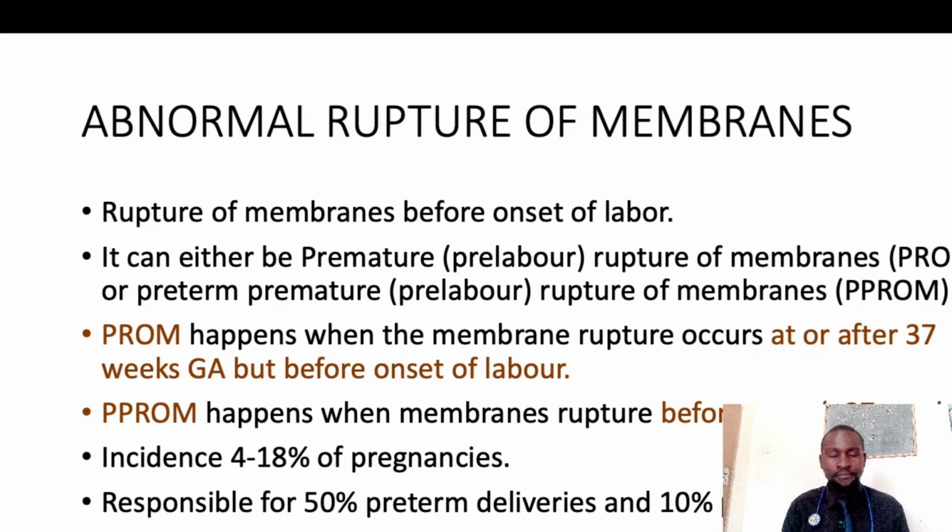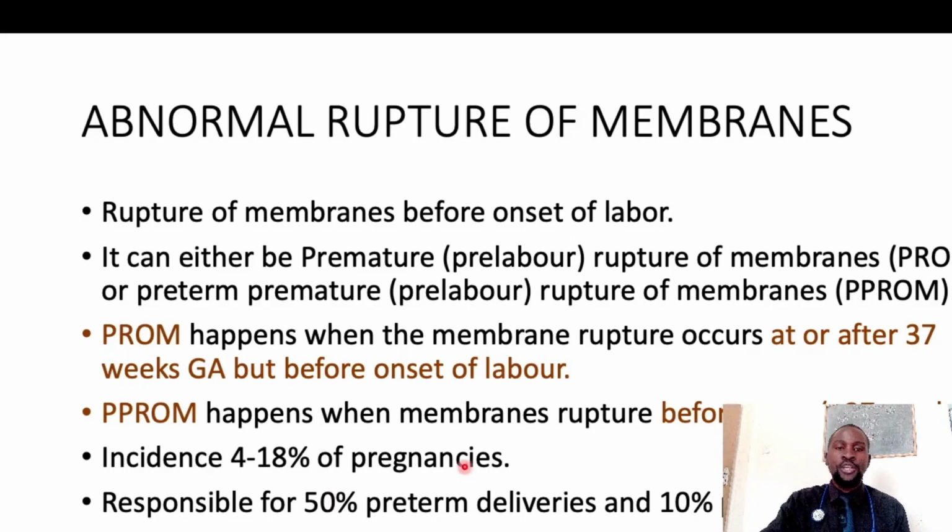The incidence of this condition is about 4 to 18% of pregnancies. So it's quite common. This simply means that if you get about 100 pregnancies, about 4 to 18 mothers are going to come in with this particular condition.